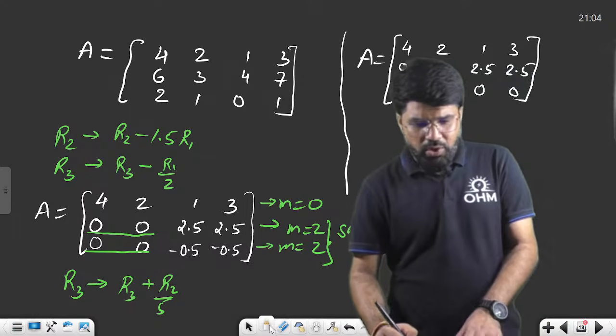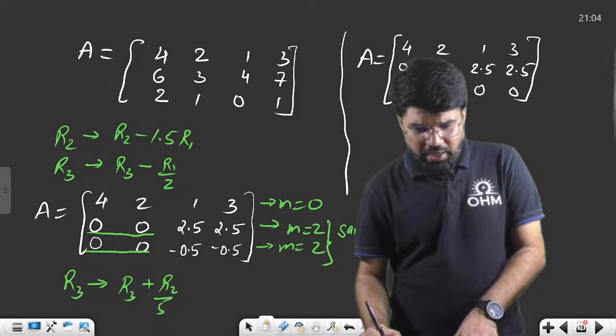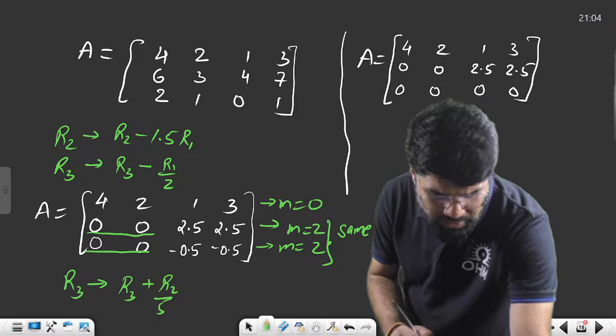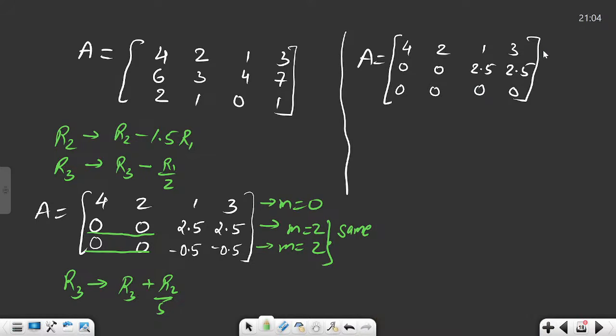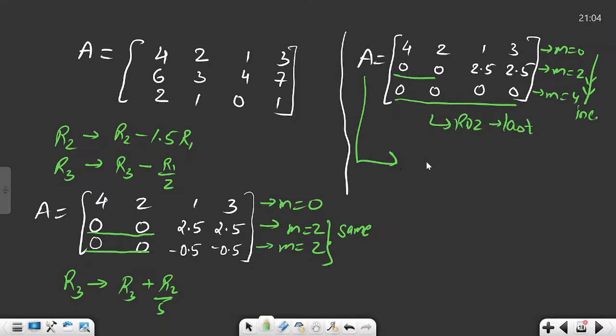Now if you count the number of starting zeros here, how much is the starting zeros here? Nil. How much is the starting zero here? 2. How much is the starting zero here? 4. All 4 are 0. Does it follow increasing order? Yes. Now this is clearly increasing, and there is a row of 0 also, which is at the last. So I can now say that this matrix is in row echelon form.